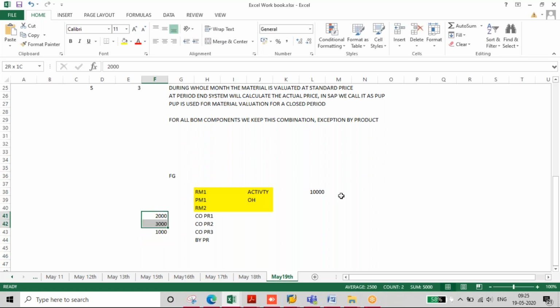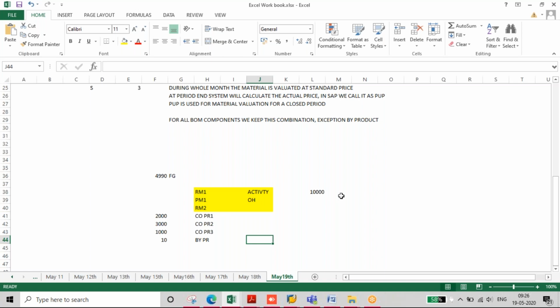I got co-product 3. So after incurring 6,000, and then finally I completed production, and then I got the final product, which will have a value of, for example, 4,990. Okay, and I'm getting some waste product that should always be valued at 10. So whenever you say that it should always be valued at 10, that has to have price control S, and it should not be considered for the ML run. It has to be considered in the actual costing run, but the price should not be changed.